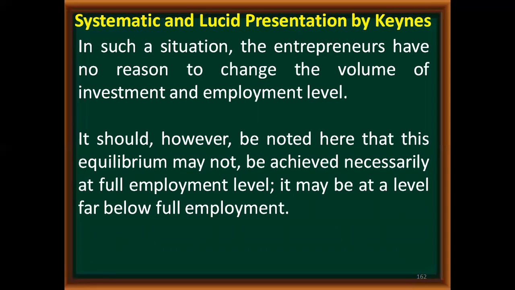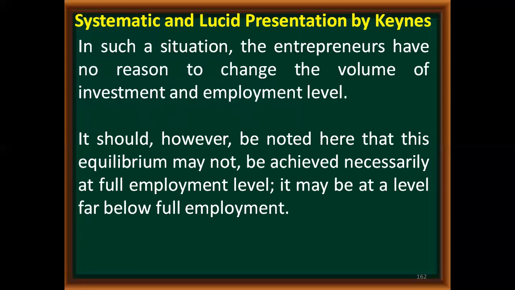It should, however, be noted that this equilibrium may not necessarily be achieved at the full employment level. It may be at a level below full employment, far below full employment. So that is the main difference between the classical economists and Keynesian economists. Classical economists assumed that the economy operates at a full employment level.